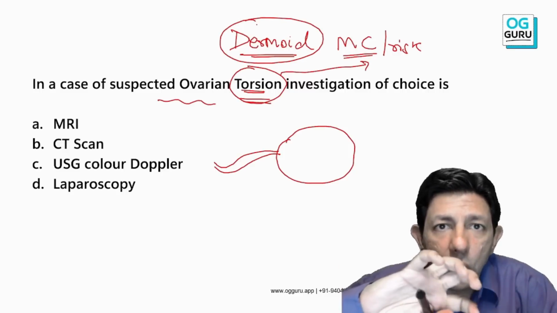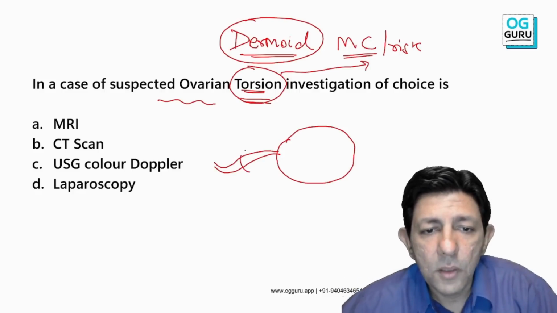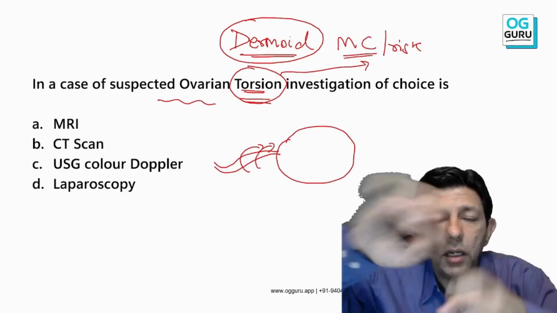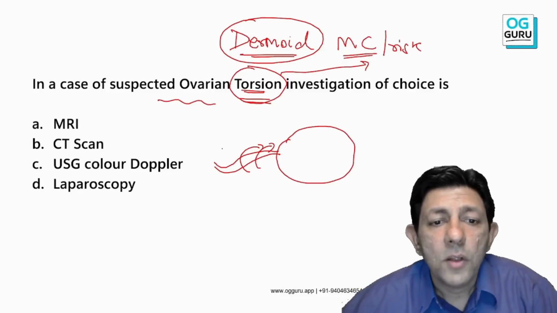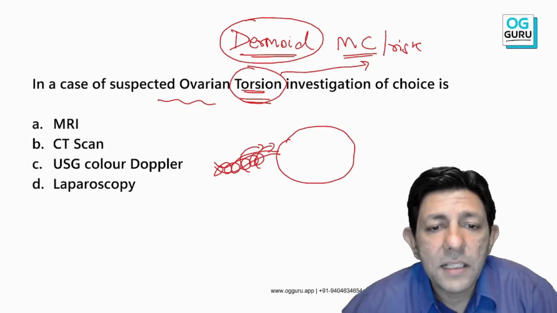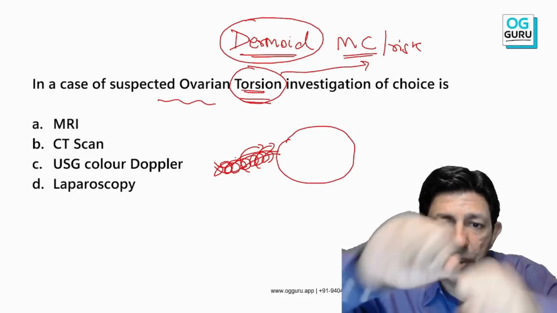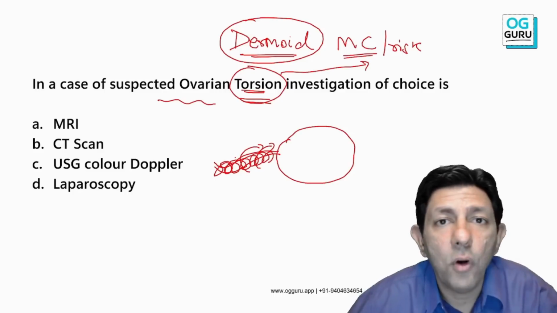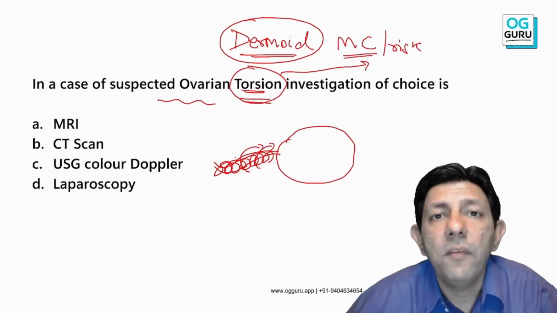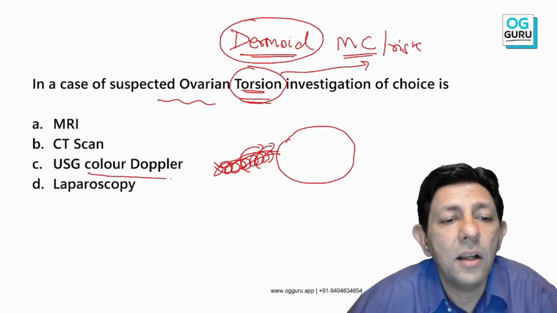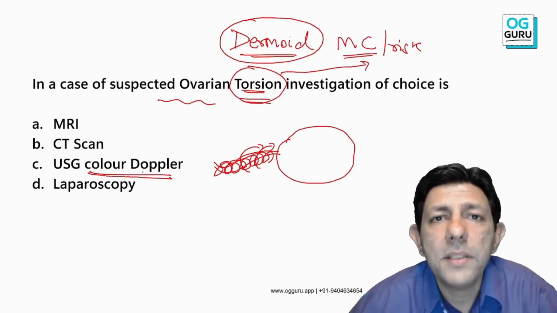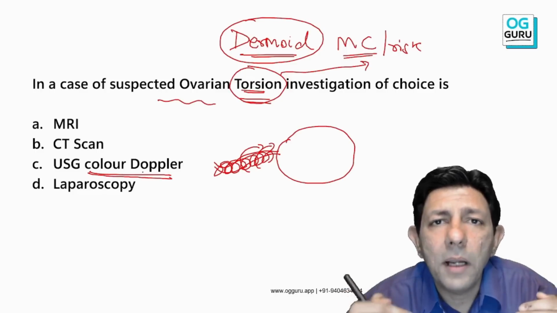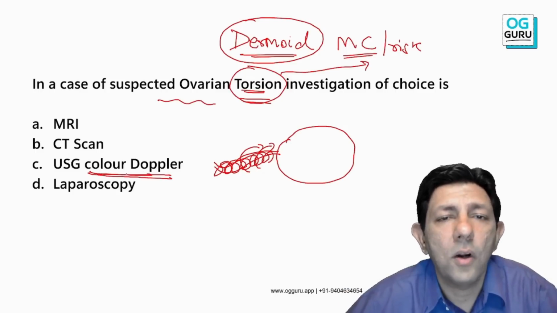So whenever a torsion happens, you know that the cyst or a tumor twists. That's a torsion. So the blood supply gets cut off, because when such a twist happens, the blood supply will get occluded, and that is why for torsion we have to look at color Doppler. Remember the simple rule, my dear students: wherever you want to see blood supply, color Doppler.